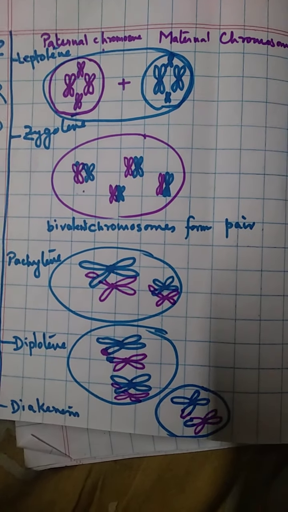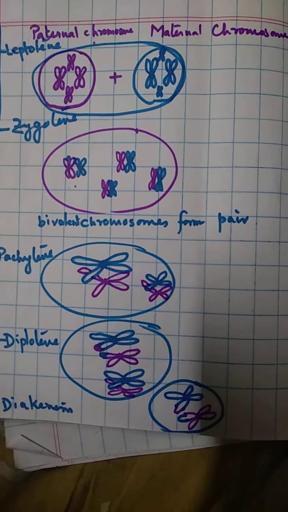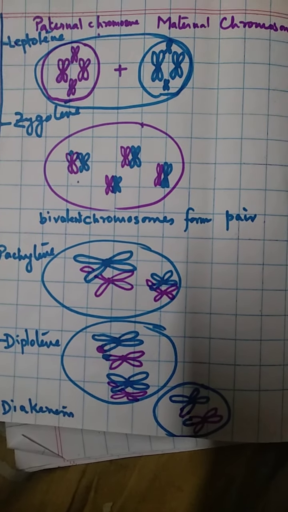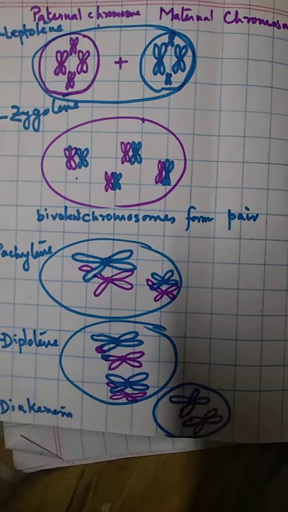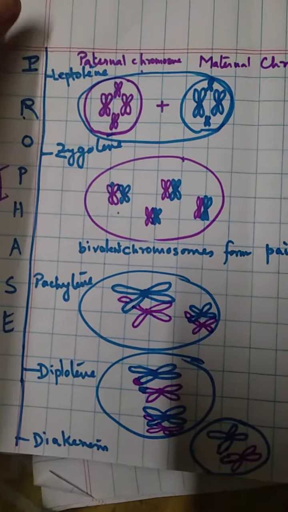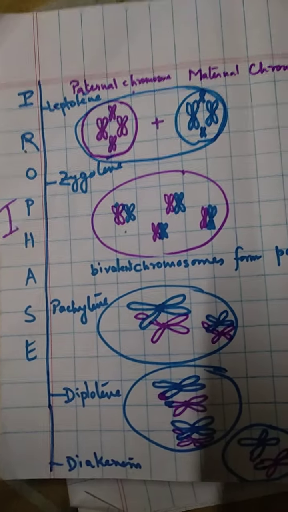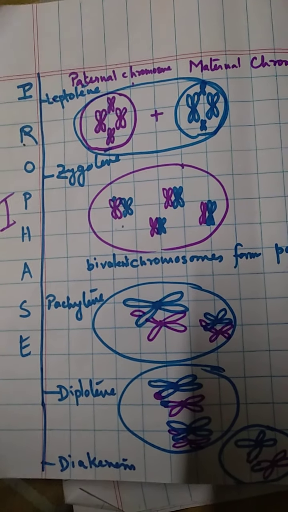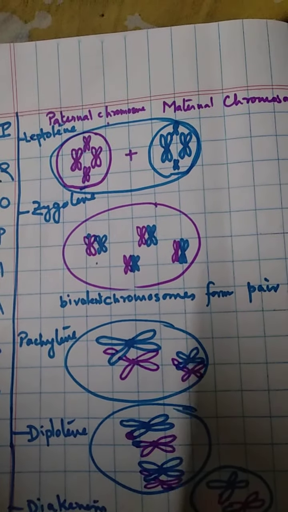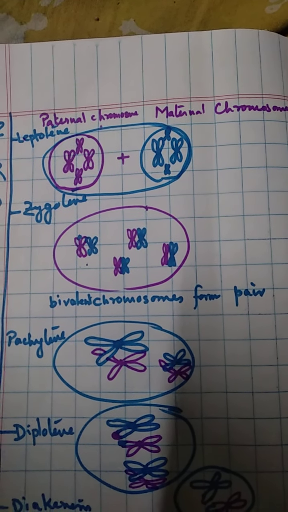I will start to focus on an important topic, that is meiosis 1, or the prophase 1 of meiosis, and then metaphase 1, anaphase 1, telophase 1. First of all, I would like to say that meiosis comprises of meiosis 1 and meiosis 2 cell divisions. In between meiosis 1 and meiosis 2 cell division, there is the presence of interphase. Meiosis 1 has got prophase 1, metaphase 1, anaphase 1 and telophase 1.